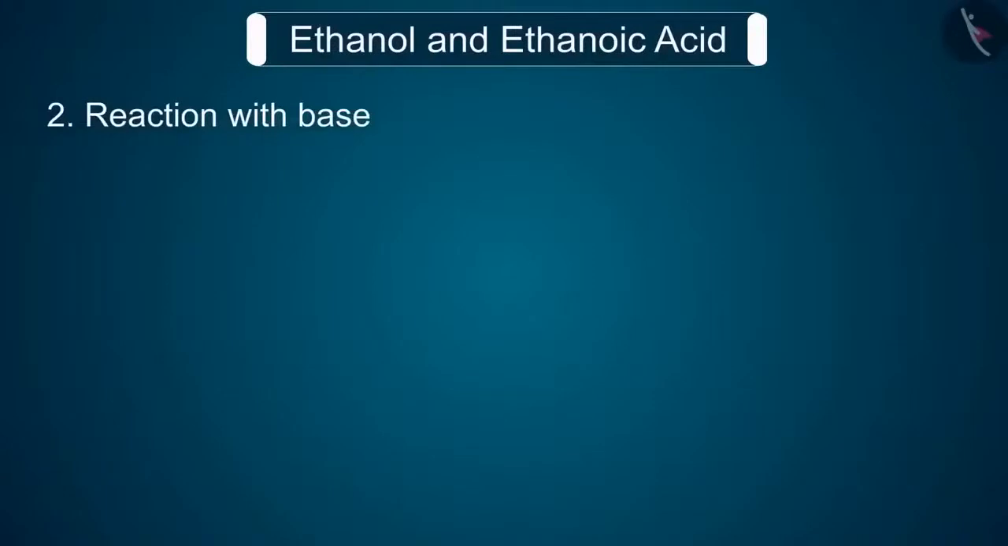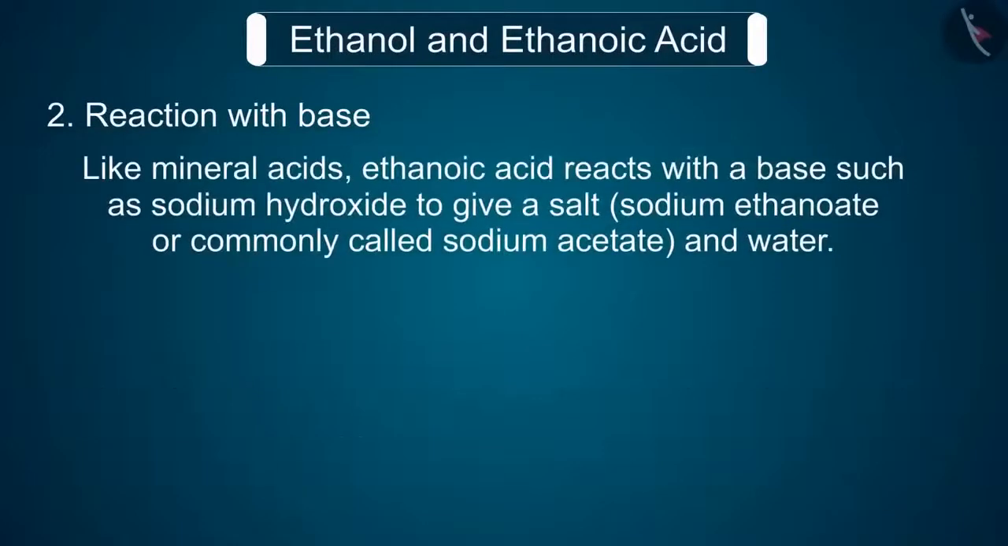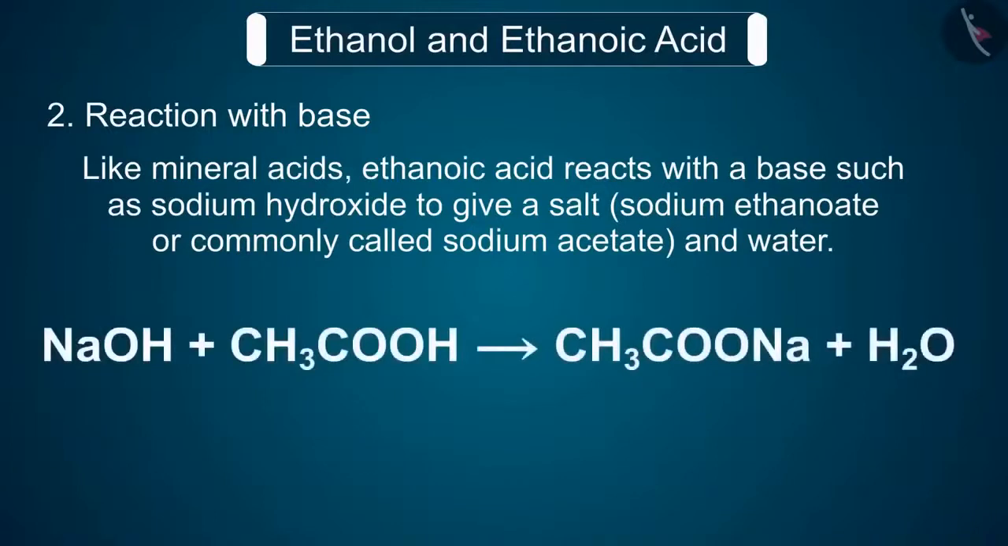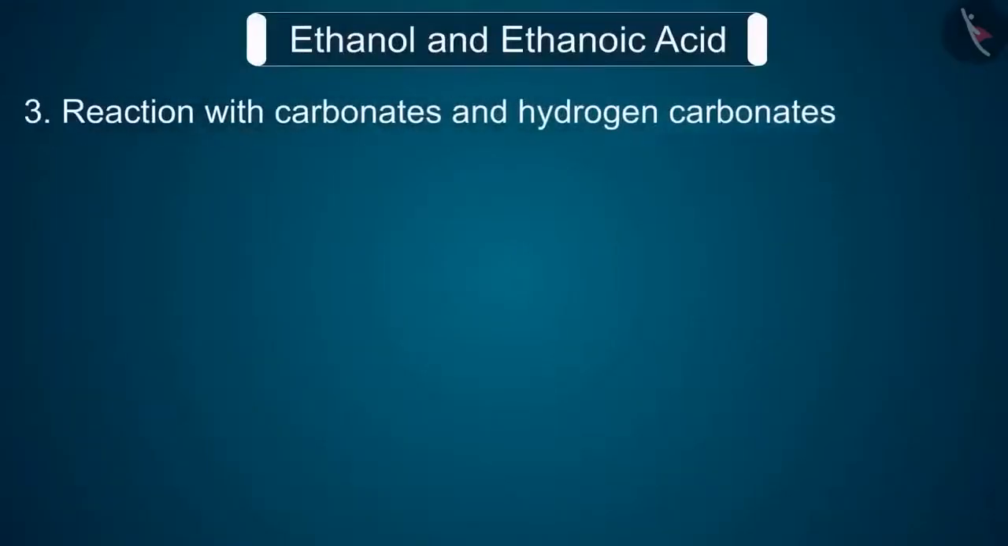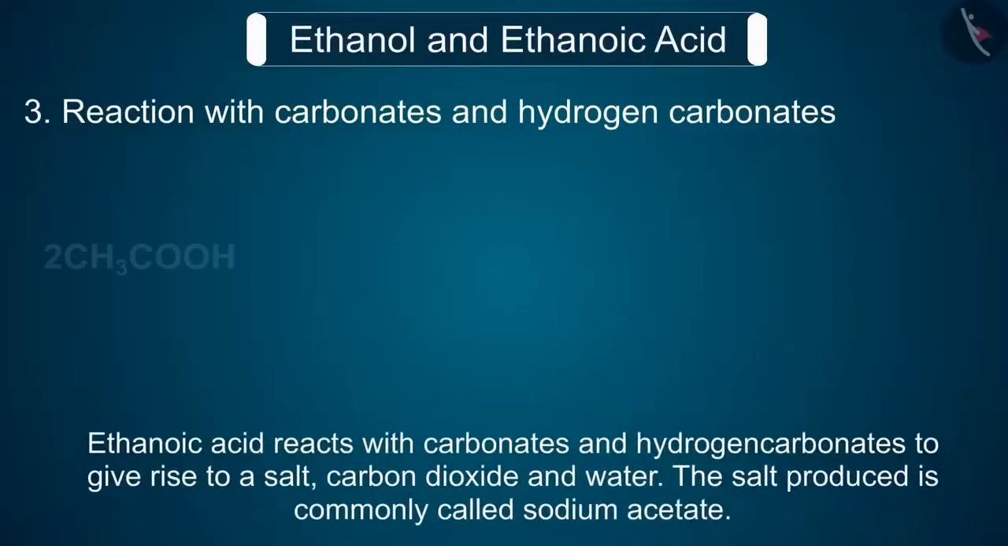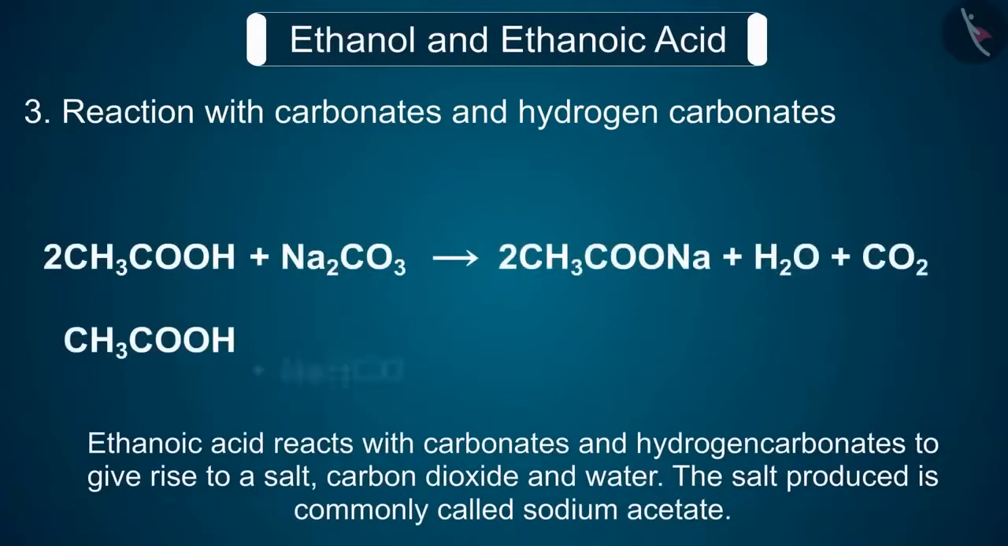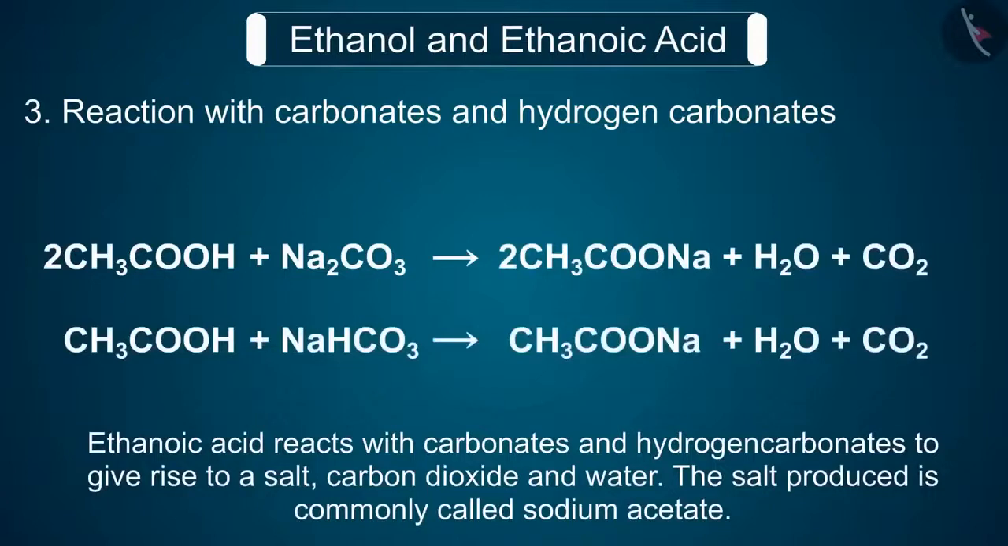2. Reaction with base. Like mineral acids, ethanoic acid reacts with a base such as sodium hydroxide to give a salt, sodium ethanoate, or commonly called sodium acetate, and water. 3. Reaction with carbonates and hydrogen carbonates. Ethanoic acid reacts with carbonates and hydrogen carbonates to give rise to a salt, carbon dioxide, and water. The salt produced is commonly called sodium acetate.